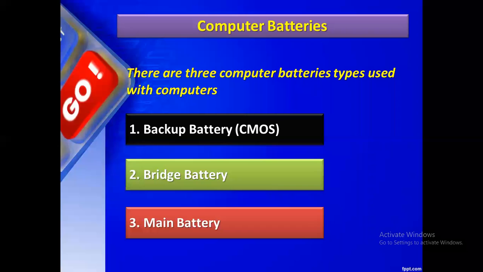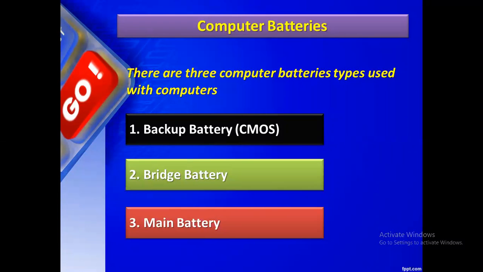Which one is keeping it alive? For example, the first time you are installing the operating system, it will ask you to set the time. Once you set the time, automatically it will keep it in memory. Even though we shut down the computer, the CMOS battery gives a little power to the motherboard. It is on the motherboard, either in a laptop or desktop, whatever type of computer. So it will always keep the time for the device.